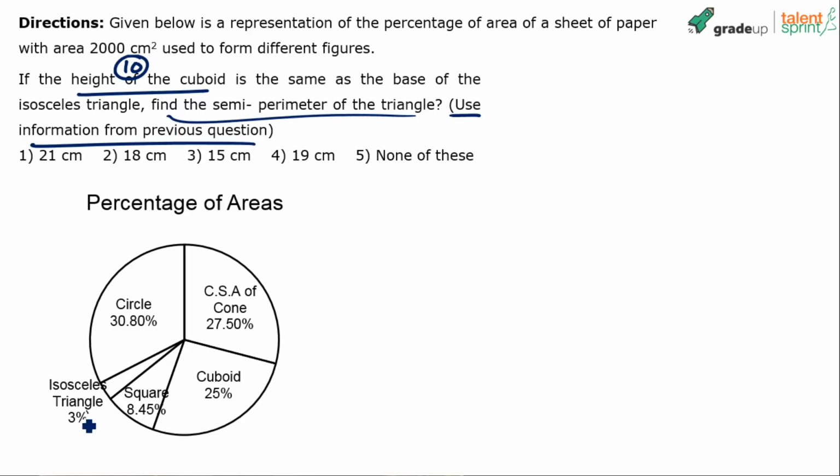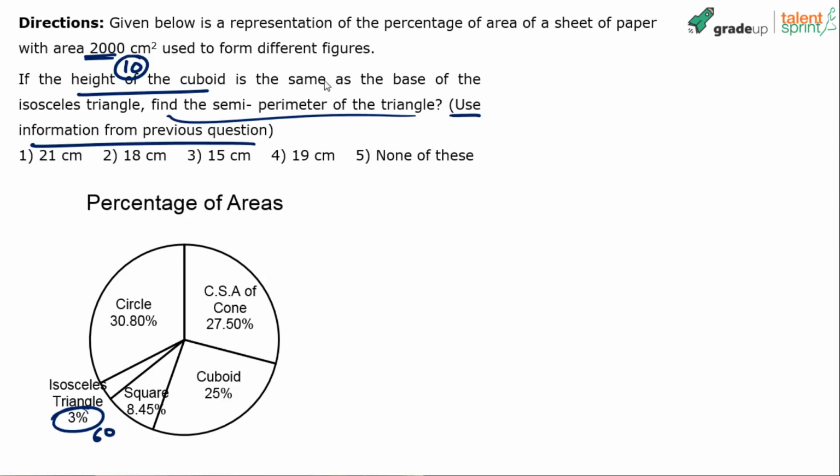Now, triangle is what? 3%. 3% of 2000, right? Total paper area is 2000. Triangle has occupied 3% of that area. 3% is how much? 60, right? 3% of 2000 is 60. So basically the area of this isosceles triangle is 60.